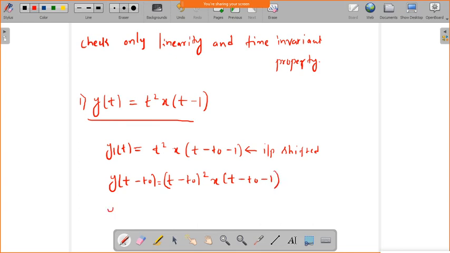Now your y of t minus t naught is not equal to y1 of t. So, the system is not time invariant.